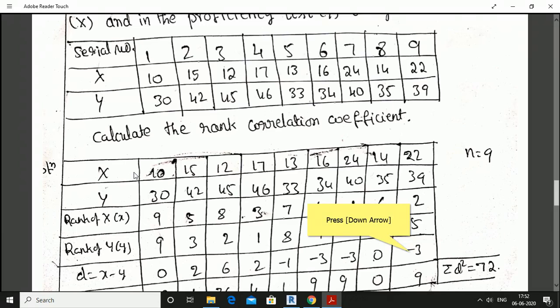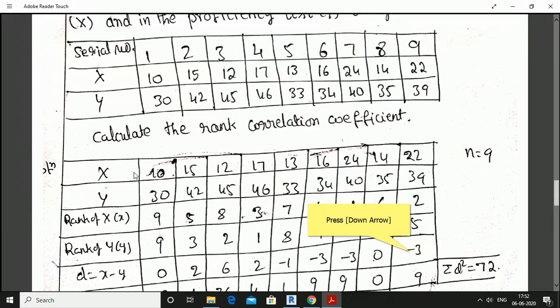Next highest marks is 45, rank 2. Next highest marks is 42, rank 3. Next is 40, rank 4. Next is 39, rank 5. Next is 35, rank 6. Next is 34, rank 7. Next is 33, rank 8. Next highest marks is 30, the rank is 9.